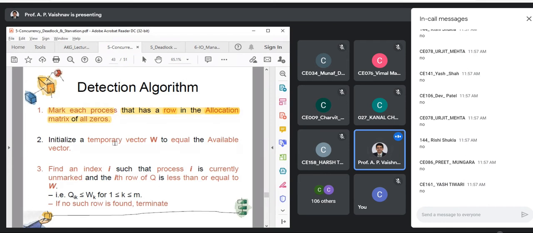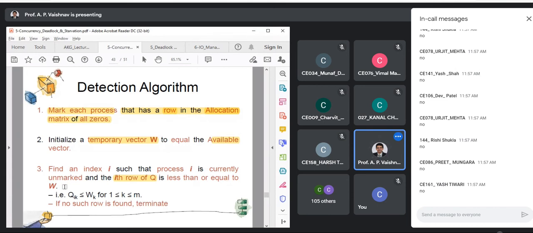Next step, like we did, work is equal to available in previous algorithm. Over here we have W, right? So we initialize a temporary vector W equal to available vector. Same step, W is equal to available, right? Now we will find similarity between this and the bankers. Let us see. Find an index I, that means find such a process which is currently unmarked. That means it has been allocated some resources, right? And the ith row of Q is less than or equal to W.